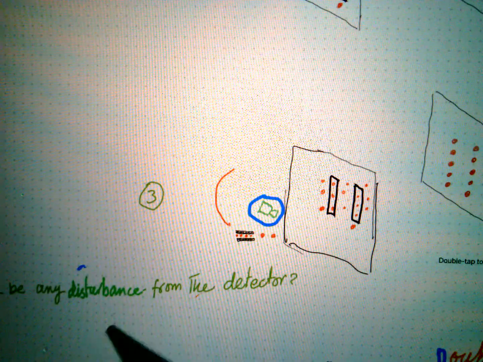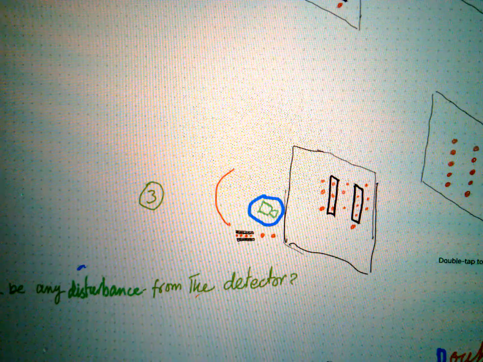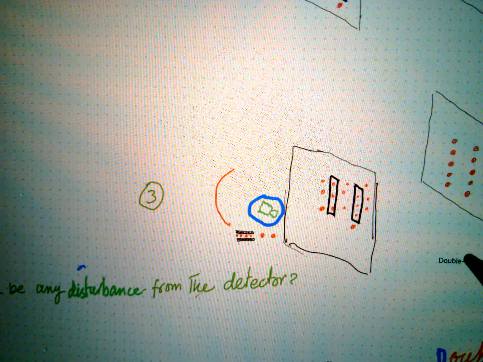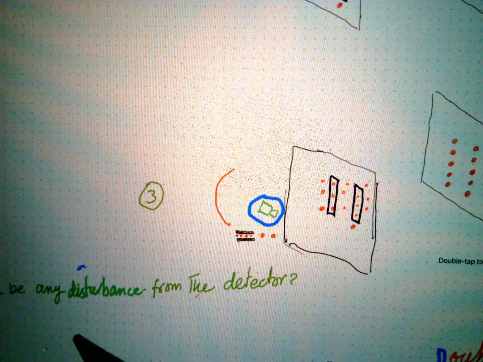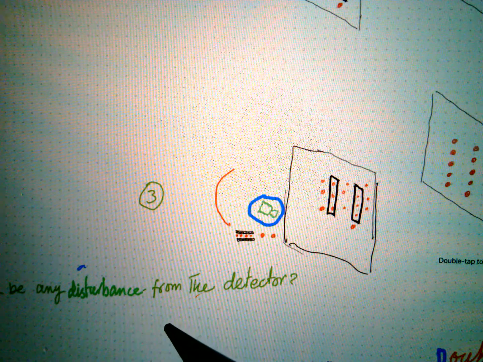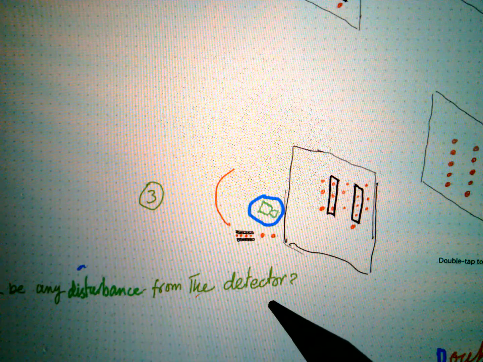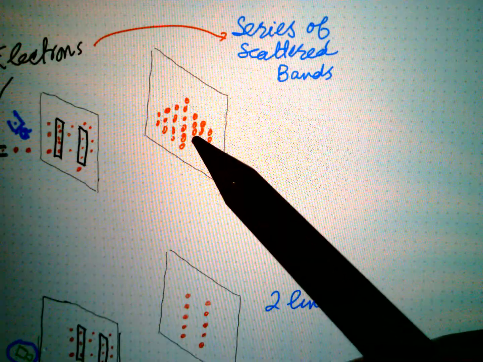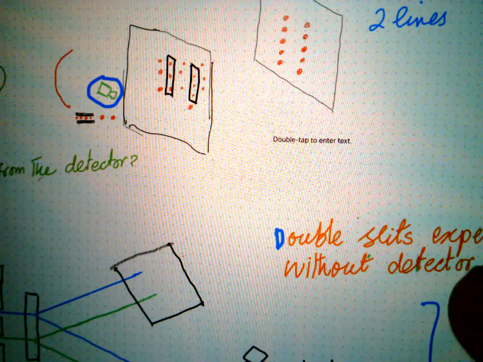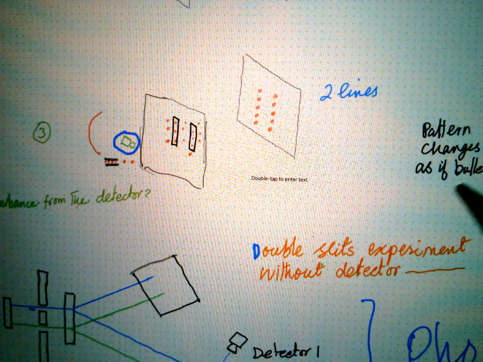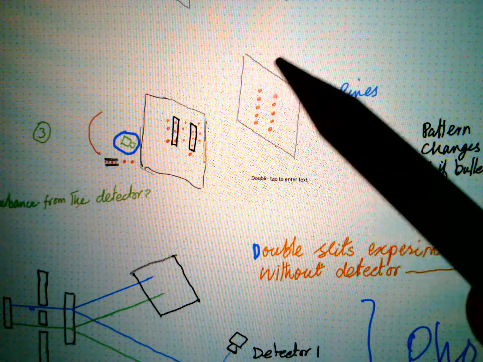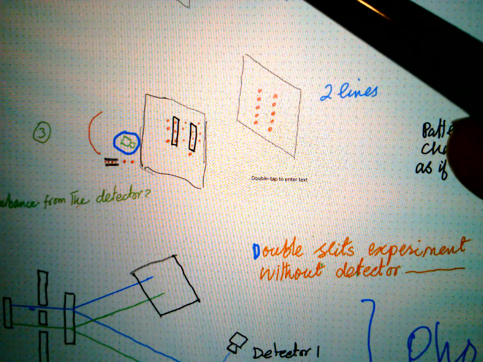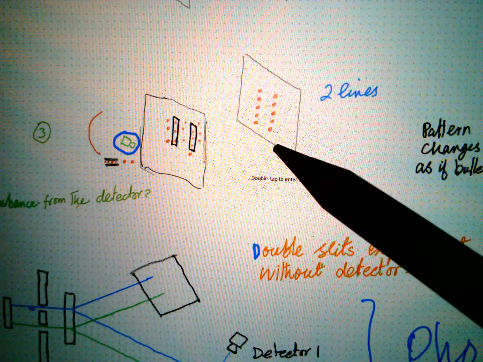So why has the nature of the pattern on the screen changed? Maybe the detector caused some disturbance that changed the behavior from interference to bands. So the pattern changed from wave behavior to particle behavior. Interference is wave behavior, and bands are particle nature.